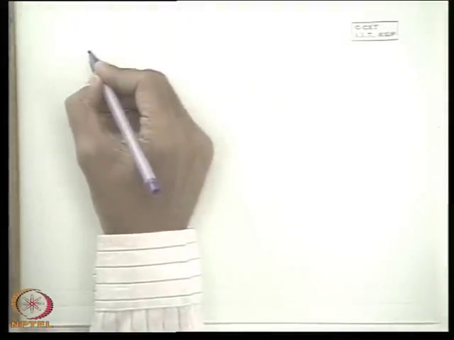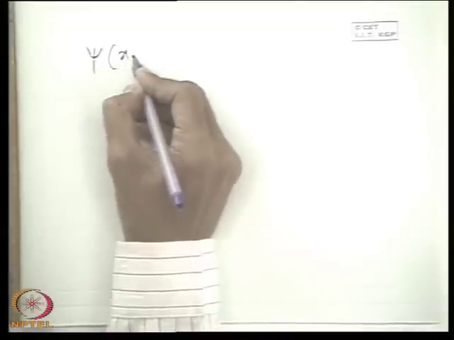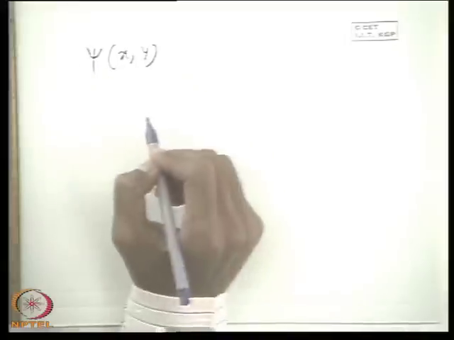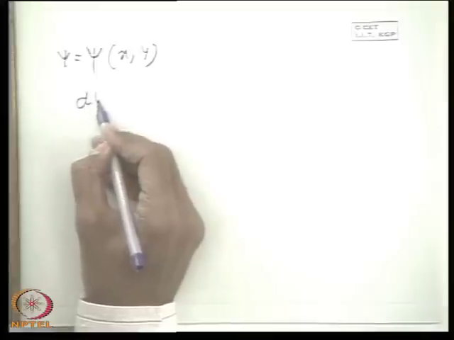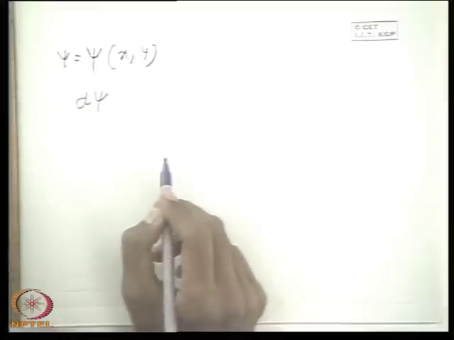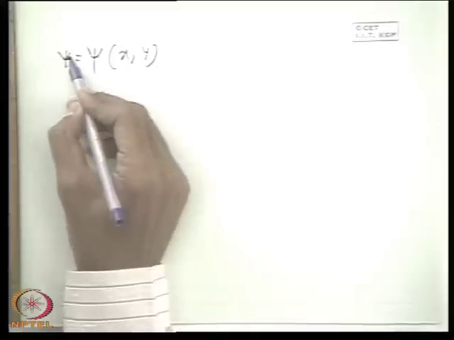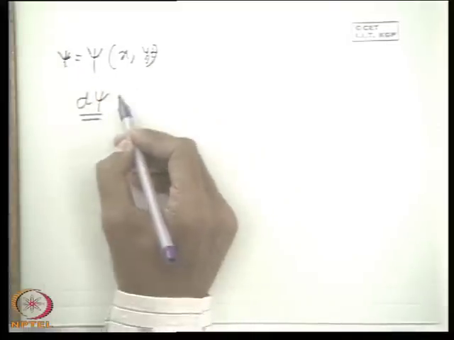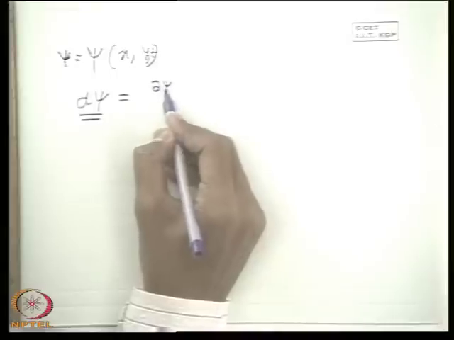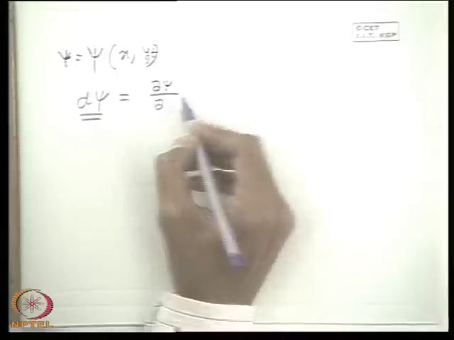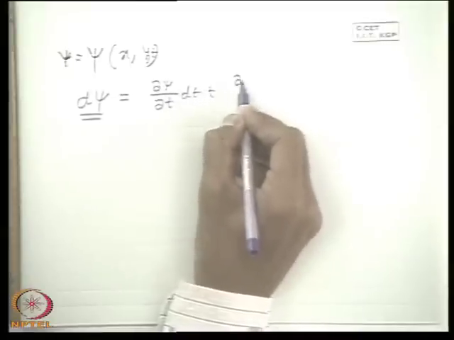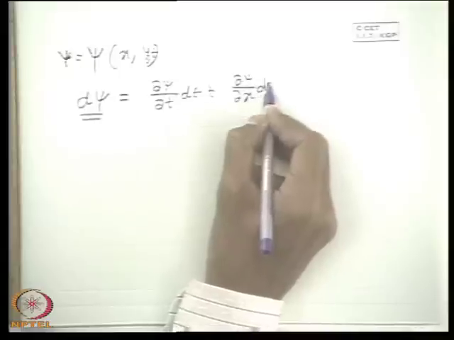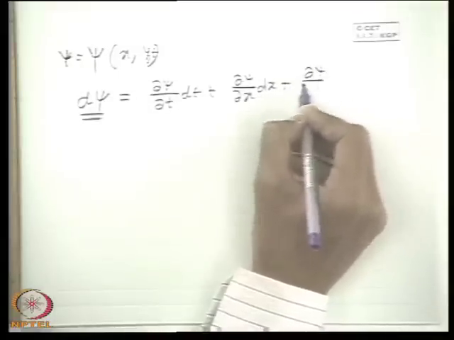Now before recognizing the physical implication of stream function, let us consider one thing, that stream function is a function describing psi as a function of x and y. Now a change in stream function, one interesting thing we would like to inspect. Now we write a total change in stream function psi of x, y, t. It can be written in mathematical form: d psi is del psi del t dt plus del psi del x dx plus del psi del y dy